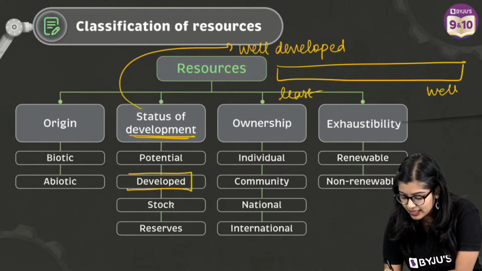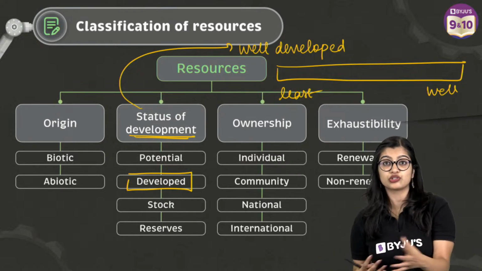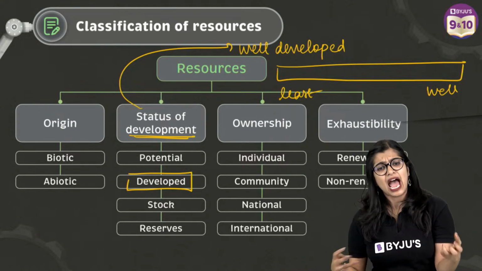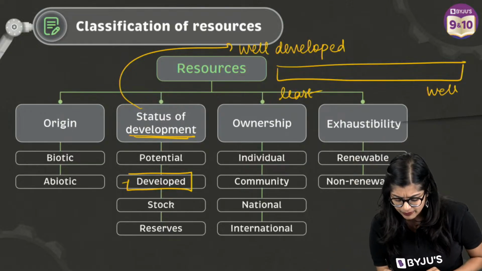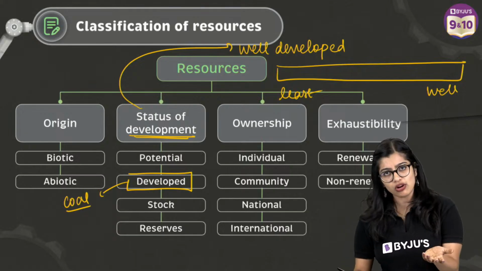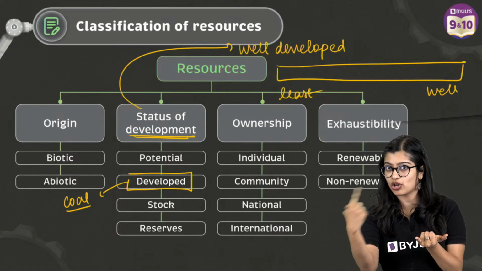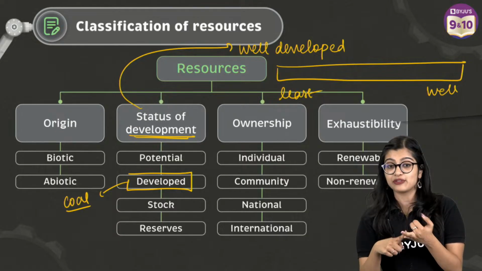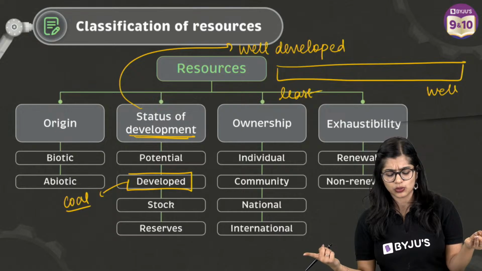You have developed resources where your technology is available, you have institutions, or you have factories which are set up, and you are able to use this resource to its best. So let's take an example. If you talk about coal, we use coal for getting energy. And we have all sorts of technology which is available to use or extract that energy from coal. We have so many thermal factories from which we get it. So it's a well developed resource.